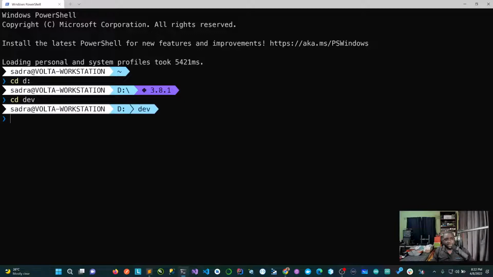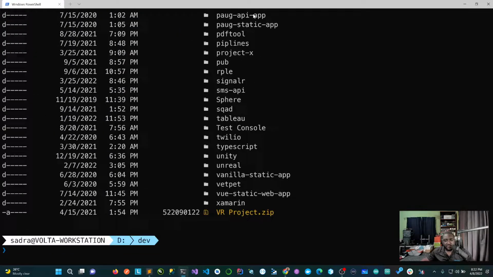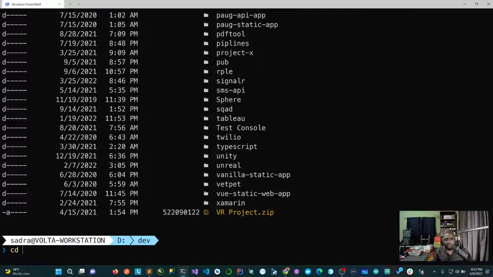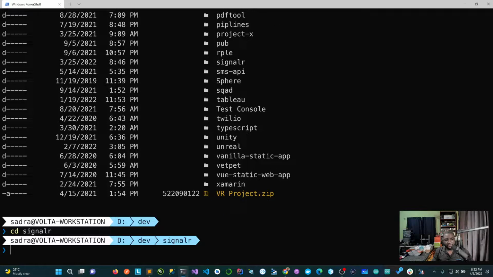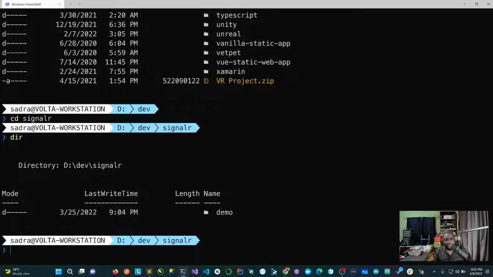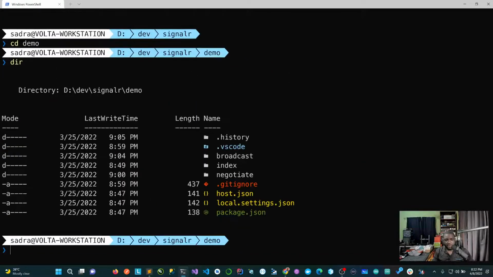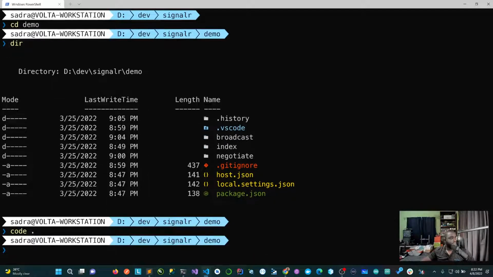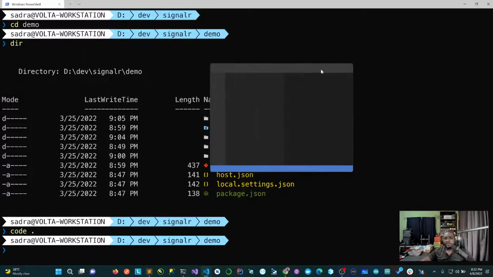cd dev. Trying to be, because I know we did, there it is, SignalR. cd SignalR, dir. Yes, demo. So let's use demo, dir. Yes, broadcast, index, negotiate. So just waiting for the content. Okay, so let's go ahead and open this in Visual Studio Code. Yeah, our Visual Studio Code opened right here.